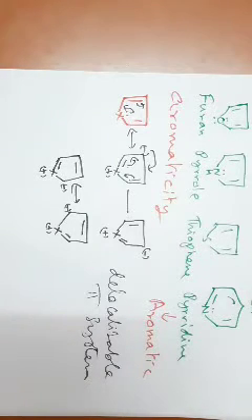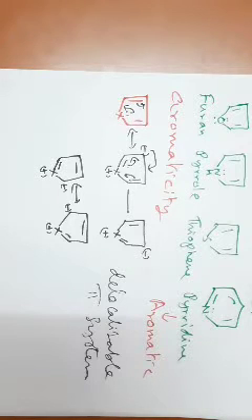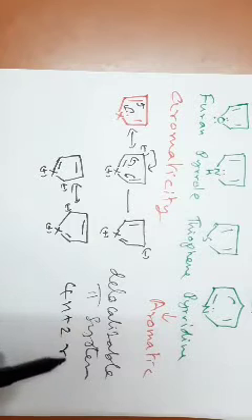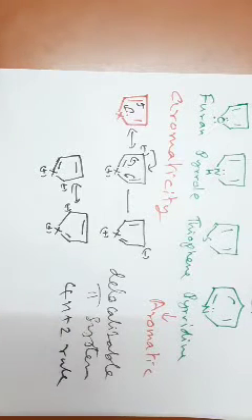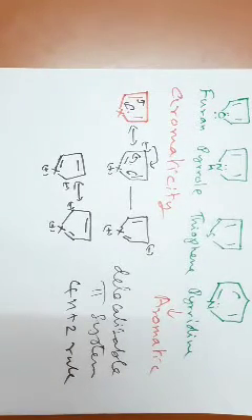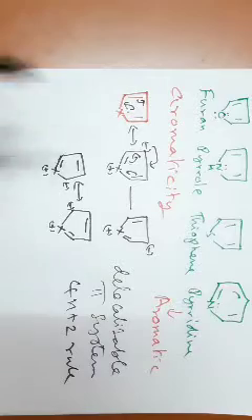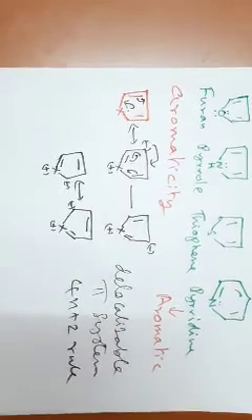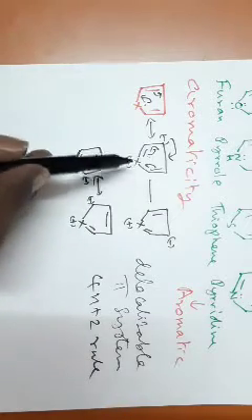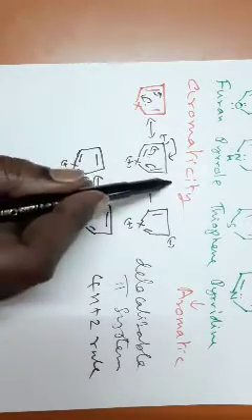What is the next condition for aromaticity? Only thing is, they have to satisfy Huckel's rule, namely the 4n plus 2 rule. But it is not satisfied. See, n equal to 1 gives you 6 pi electrons, or n equal to 0 gives you 2 pi electrons. But the compound has 4 pi electrons. Huckel's rule is not satisfied.